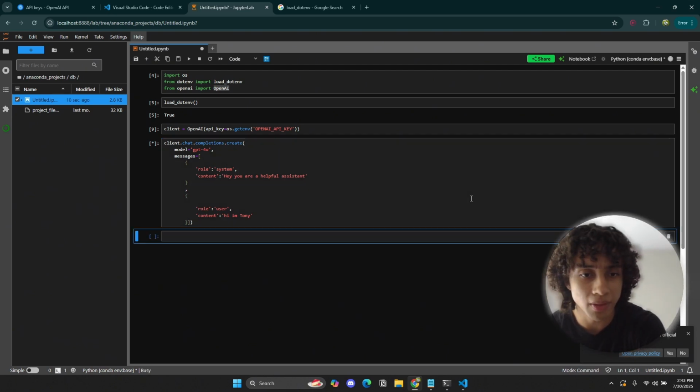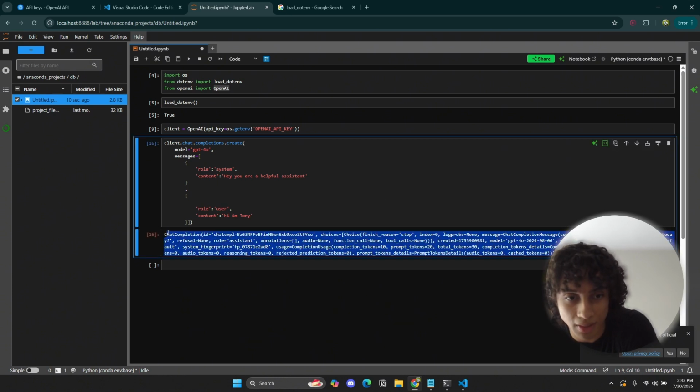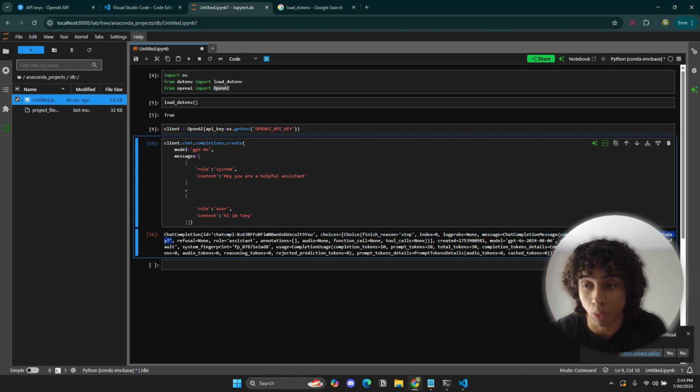Beautiful. Now, what the heck is even this? What is this? This is stuff that you don't need to know about. All you care about right now is, well, actually, there are a couple of things that you should care about. So right here is telling you the number of tokens. In this chat completions, it's telling you the model that it's using. But right now, just for this video, we're going to focus on this guy right here, which is the content. Here is the response that we got from the AI. Hi, Tony, how can I assist you today? That's the response that we got from our GPT-4o model. That is what we care about.